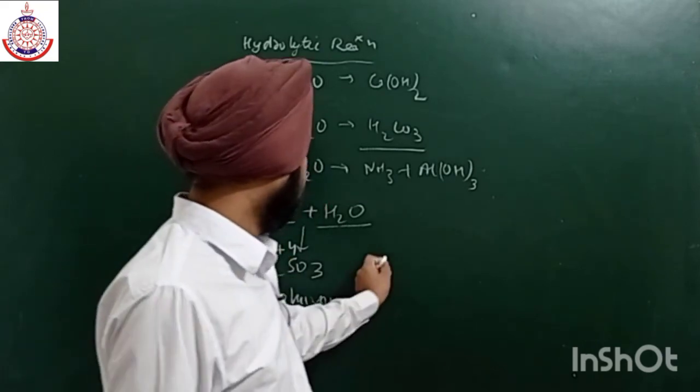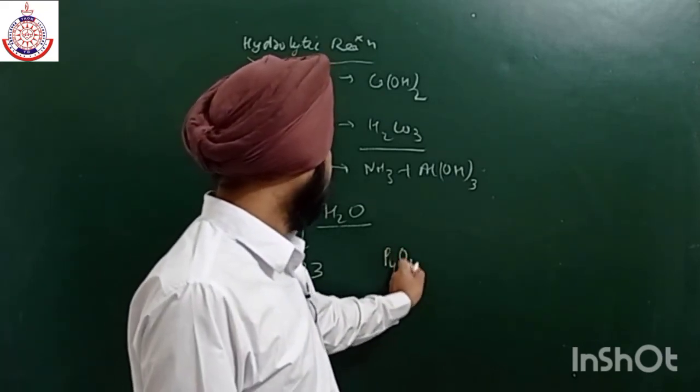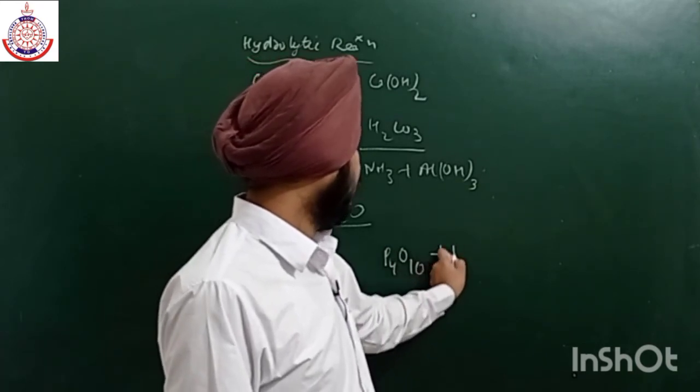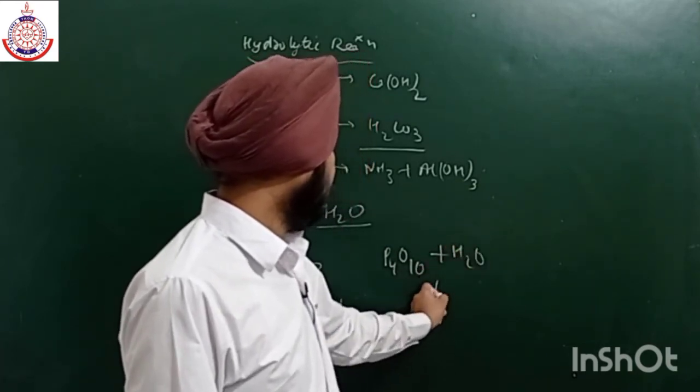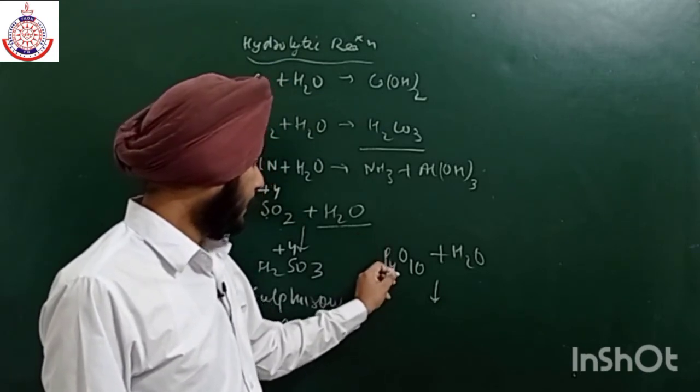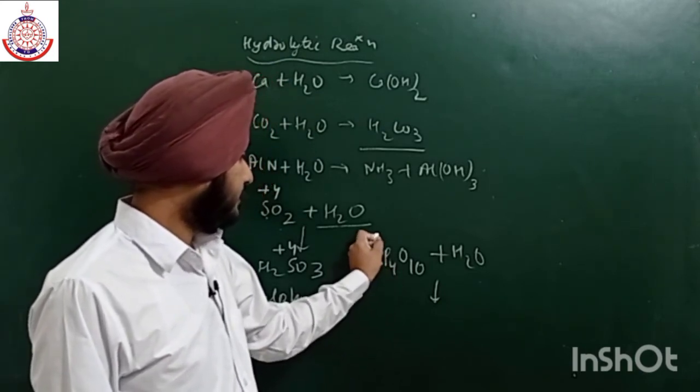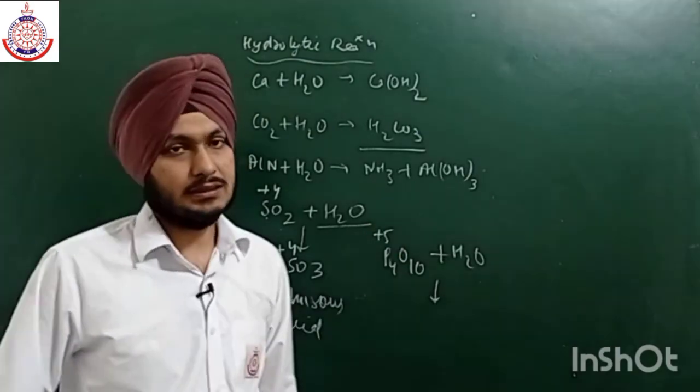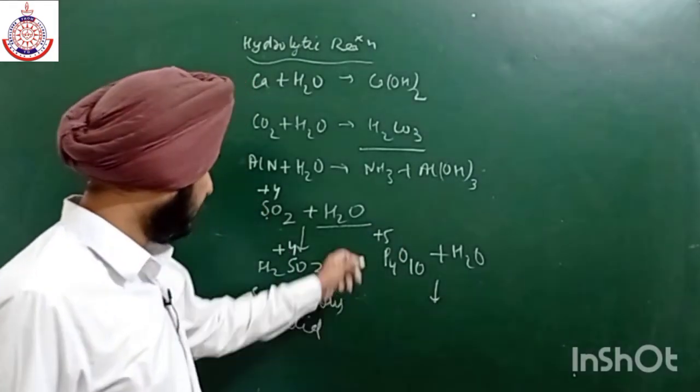Similarly, we have phosphorus pentaoxide, P4O10, and when we react it with water, here the phosphorus is in the +5 oxidation state.